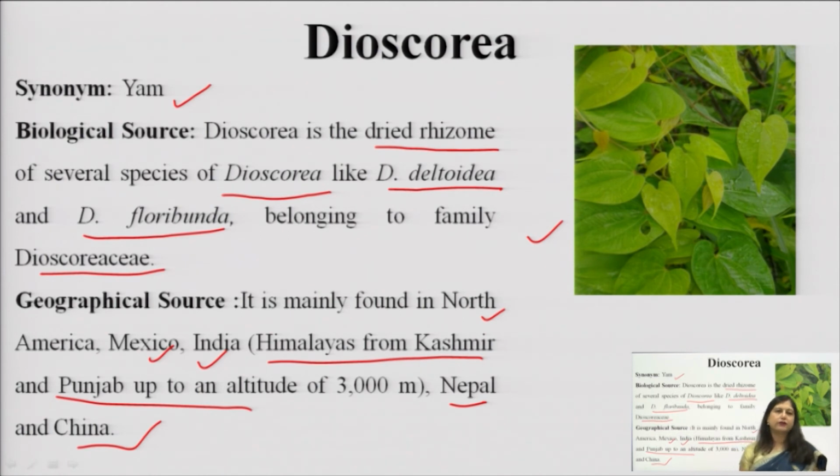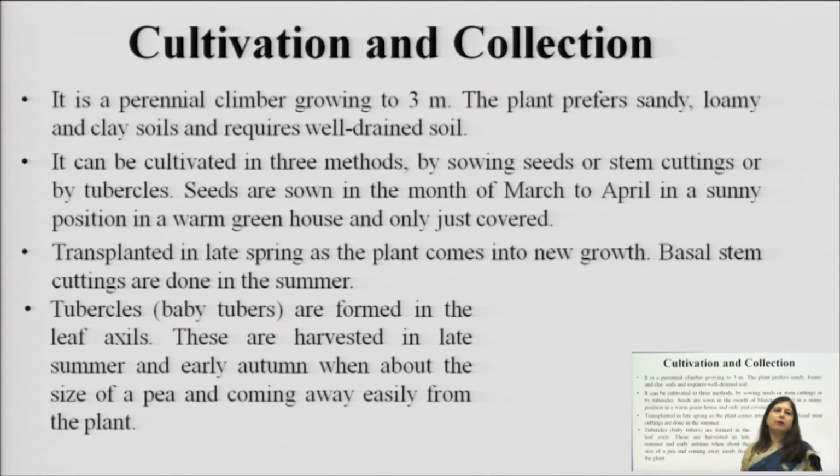So here you can see, this is the picture of Dioscorea. It is a twiner, like a climber plant. It is not a tree, it is like a vine. So it is a climber plant.